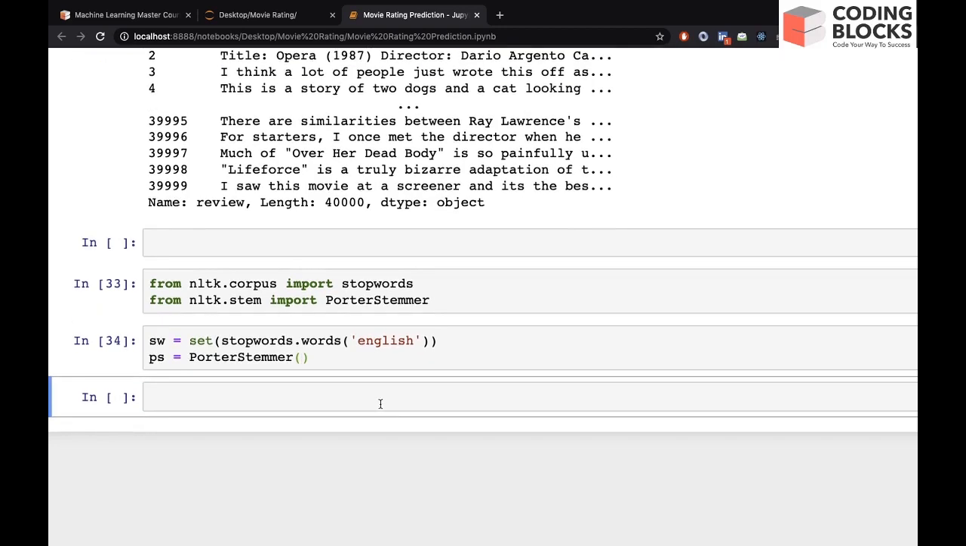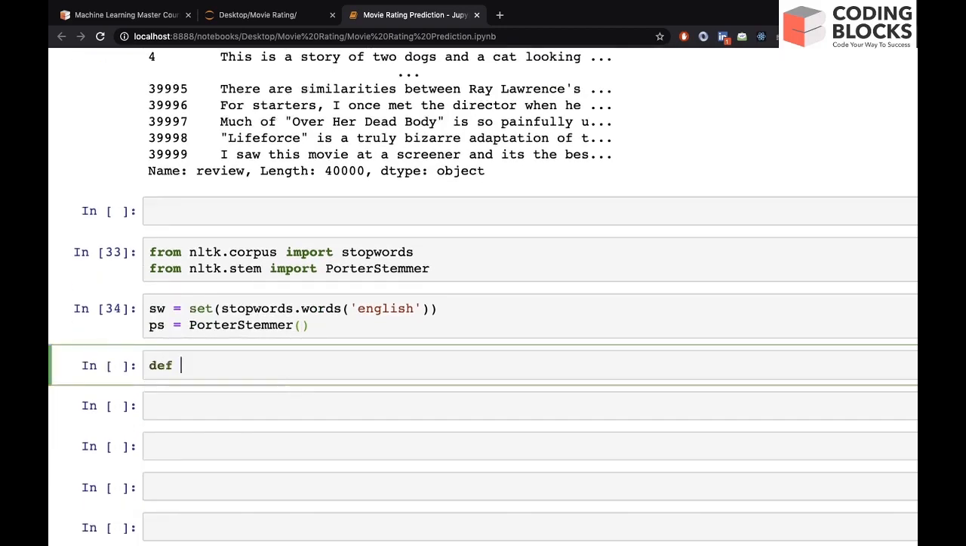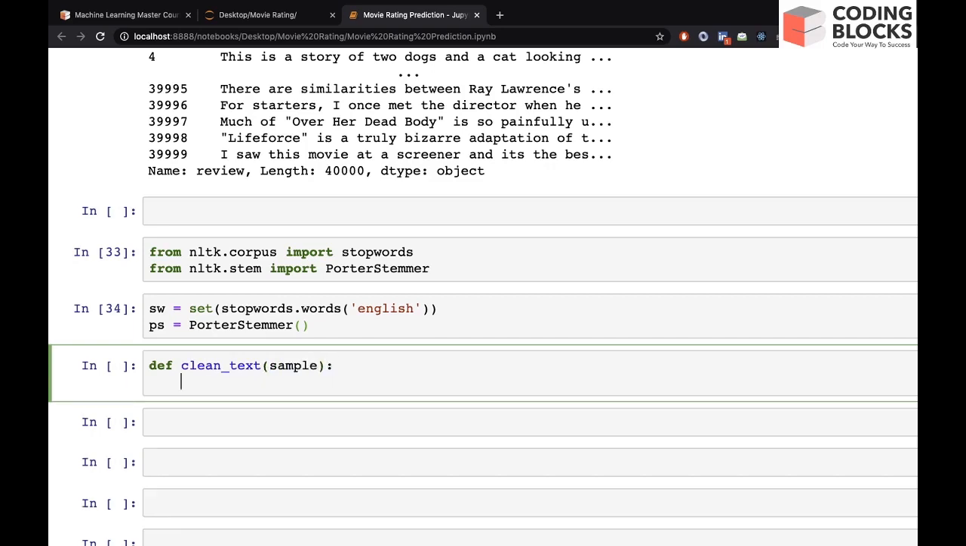Now let's create a function that will do some pre-processing. So let's call this function clean text, and it will receive a sample. Sample can be any review, maybe one review, two reviews, or any random text. So we call it a sample.